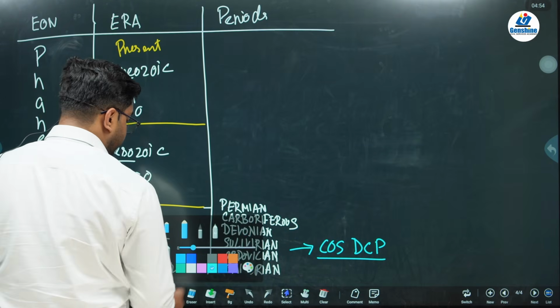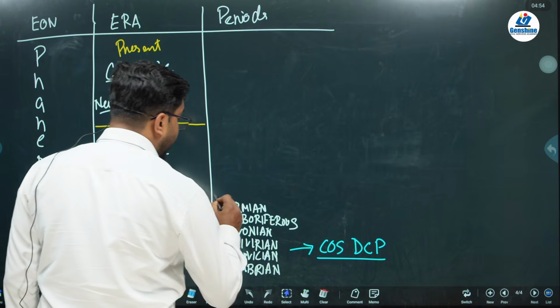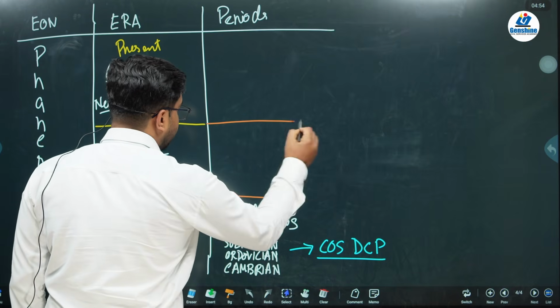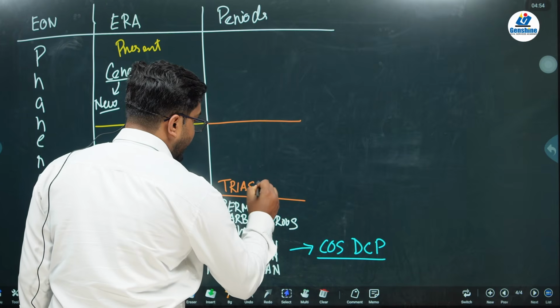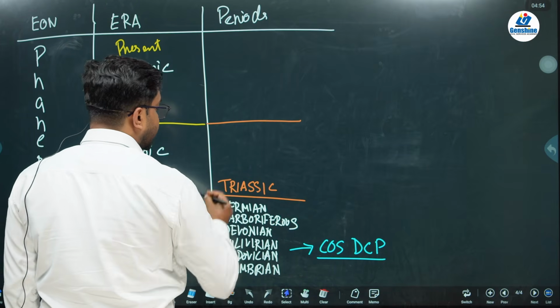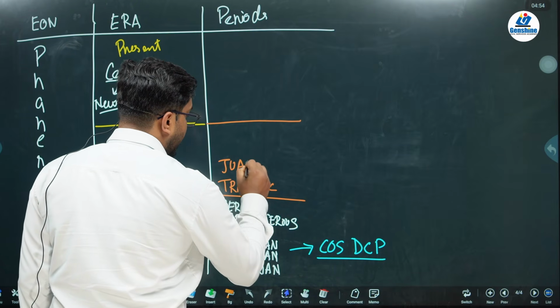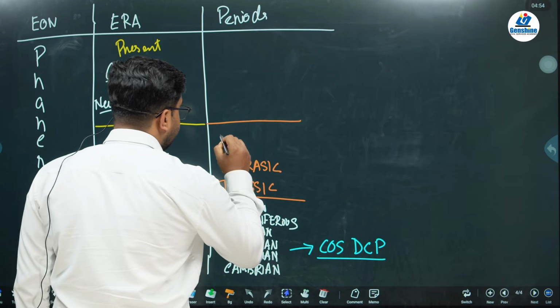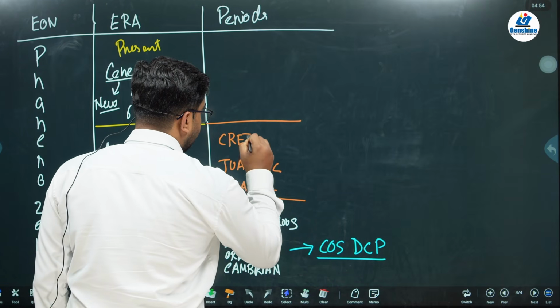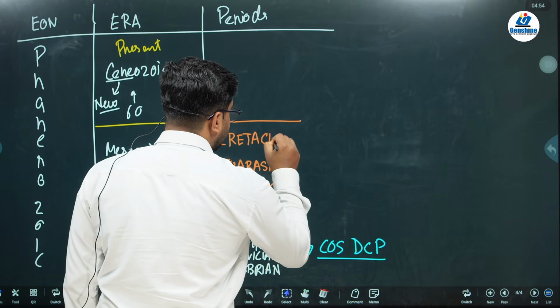Next, the Mesozoic. Mesozoic is further divided into three periods. One is Triassic, next is Jurassic, and the third is Cretaceous.